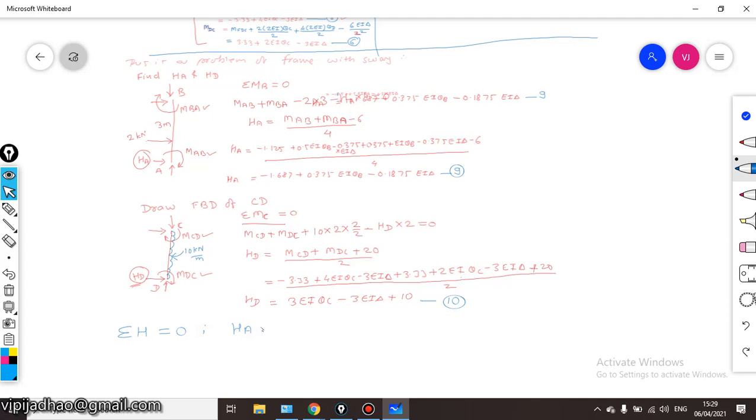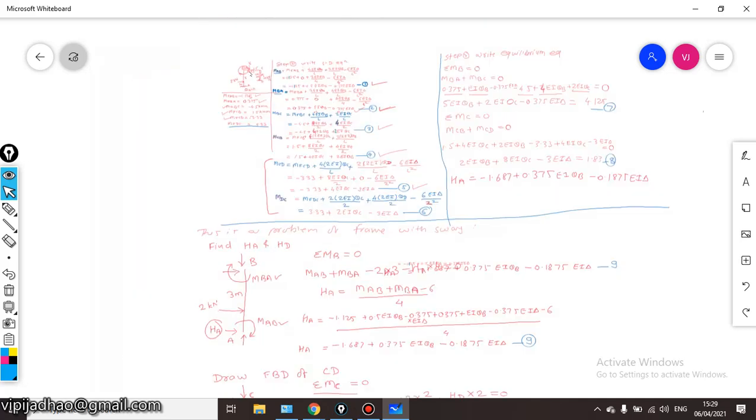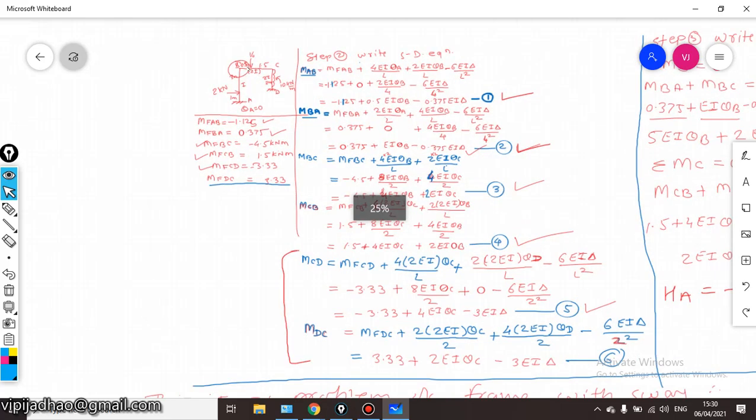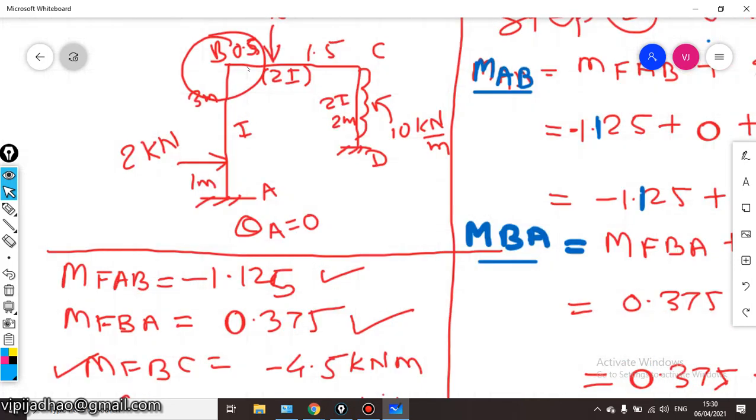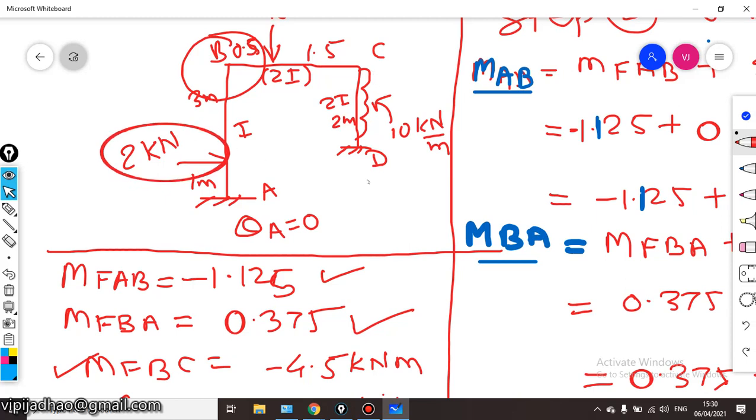HA, that is horizontal reaction at A, plus horizontal reaction at D, one point load of 2 kilonewton, which is acting here in the positive x direction, whereas one uniformly distributed load of 10 kilonewton is acting in the negative direction.